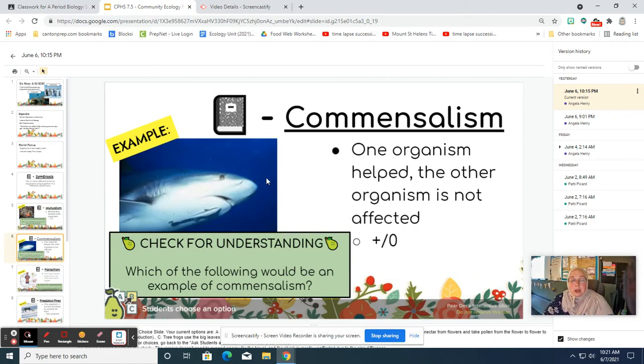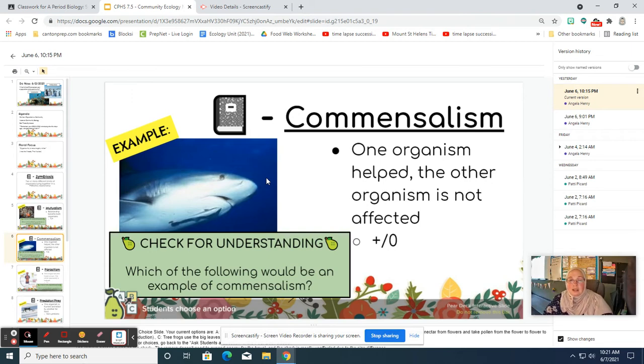Commensalism is another type of symbiosis. In commensalism, one organism benefits, but the other organism isn't affected either way. Right? A great example of this is our friend the shark and the remora.